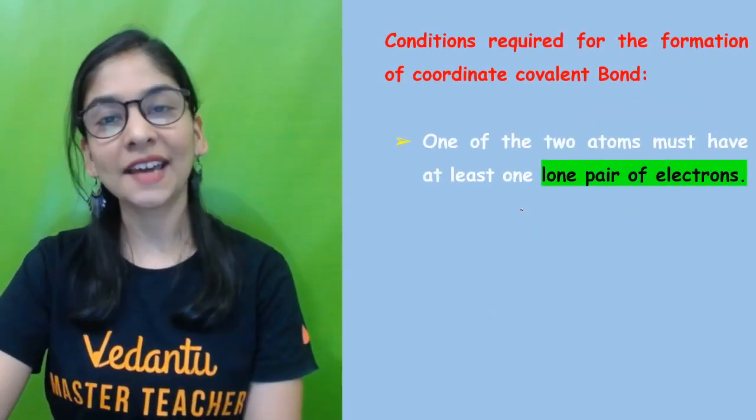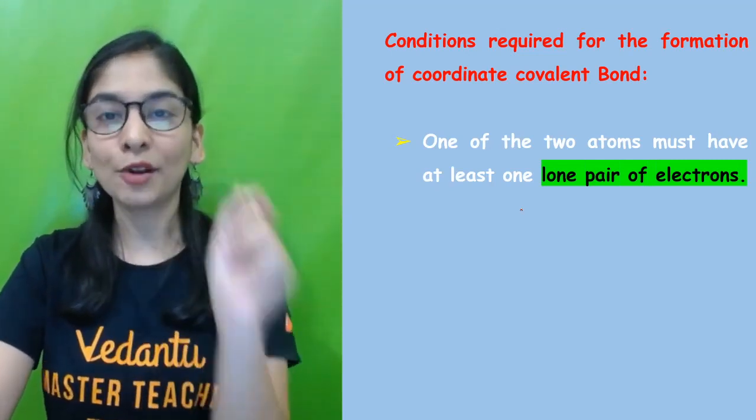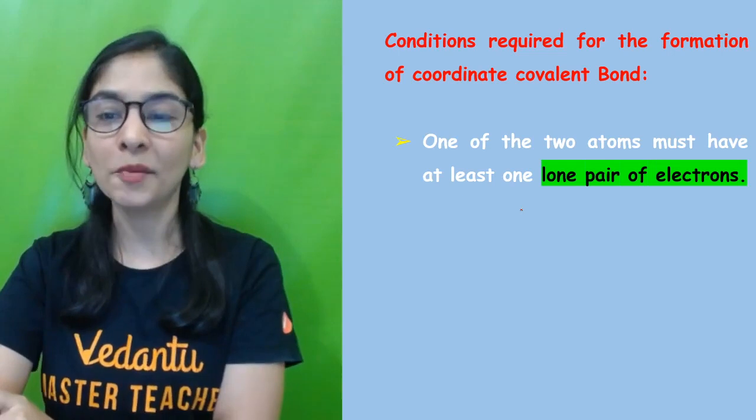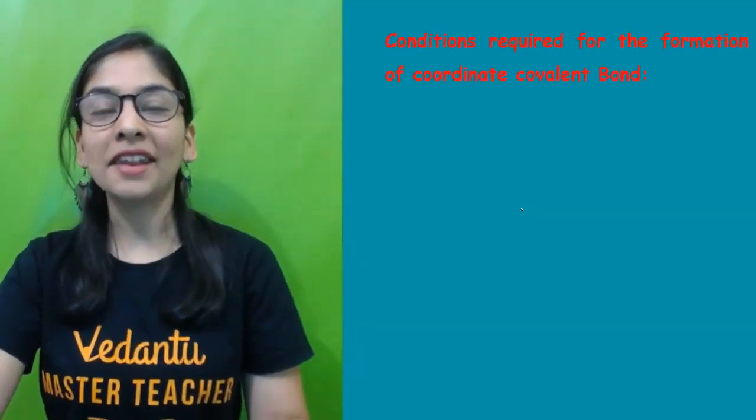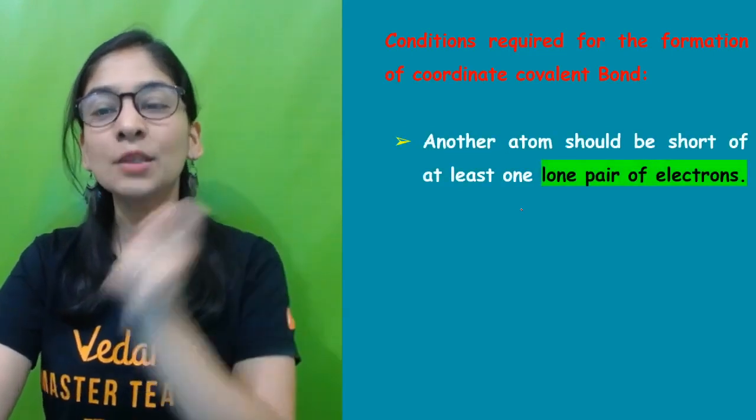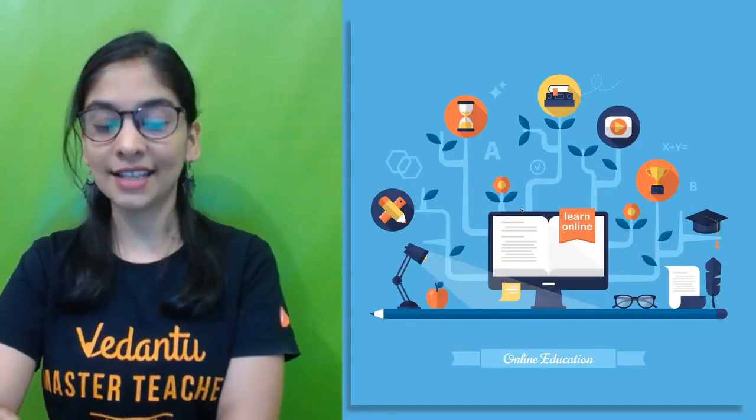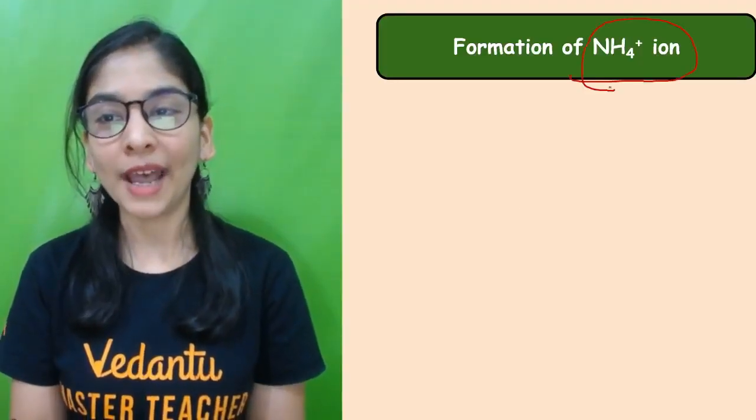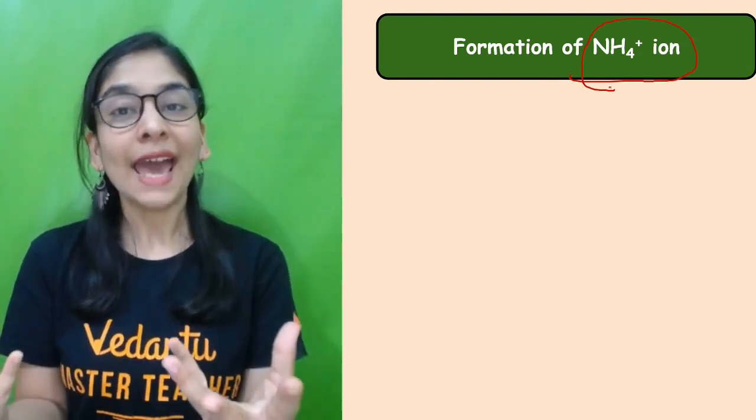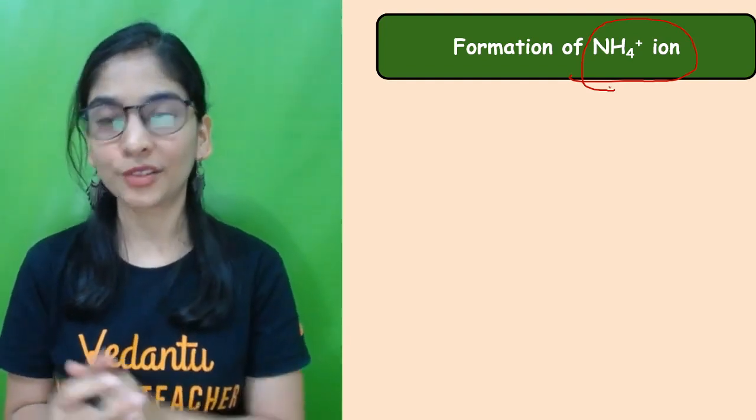Okay. So what are the conditions? Pretty much clear that one of the atoms must be rich in electron pair, so at least have 1 extra pair of electrons, and the other condition is at least one should be in need of an electron pair. Okay, so this is easy. Now I'll tell you how the ammonium ion is going to form, and now I think you're pretty much clear because I've given you an example of ozone. So are you ready?